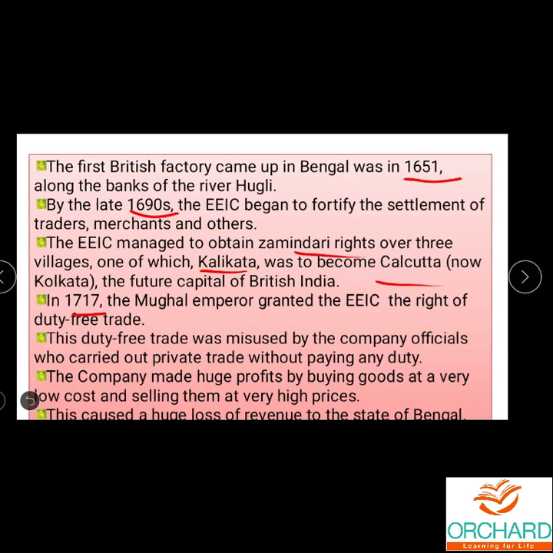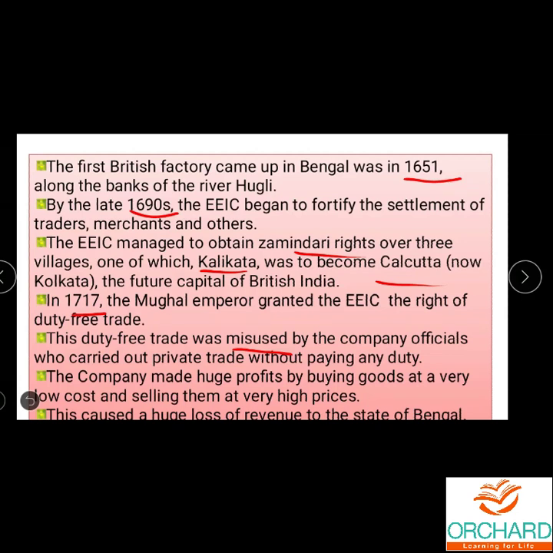And that was misused by the company officials. They started doing private trade, private business. Actually, they came to India to work for that country, but they started doing their private business also. By misusing the right, they started doing a lot of trade between the countries and made huge profits.